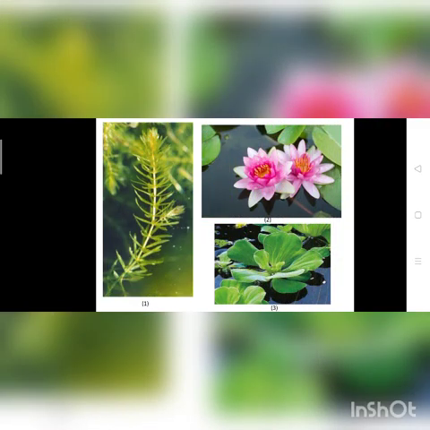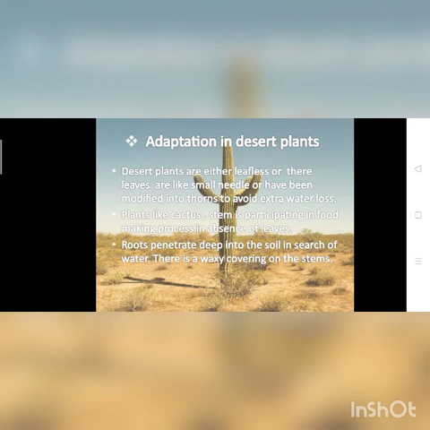Now we'll see the adaptation in desert plants. Desert plants are either leafless or they have needle-like leaves, or sometimes leaves are modified into thorns. Example, cactus. As we know, cactus grows in desert, and trees that grow in desert like acacia have roots that penetrate deep into the soil in search of water.